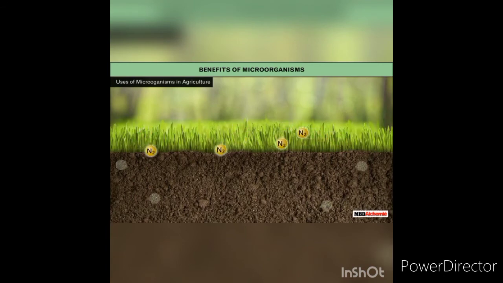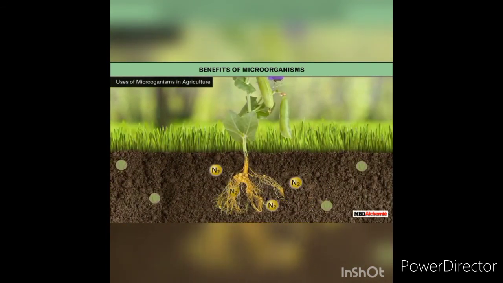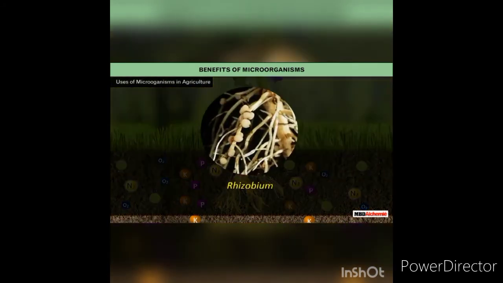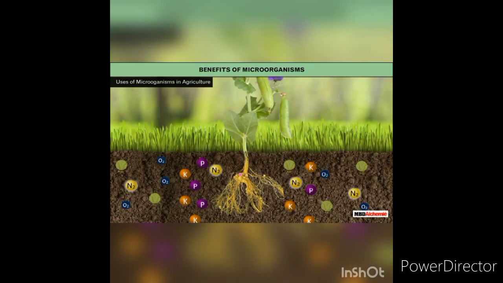Fertile soil is one which has abundance of minerals and plant nutrients such as nitrogen, phosphorus, and potassium. Soil fertility can be increased by nitrogen-fixing bacteria like rhizobium, nostoc, cyanobacteria, etc. Soil fertility can also be improved by using fertilizers.